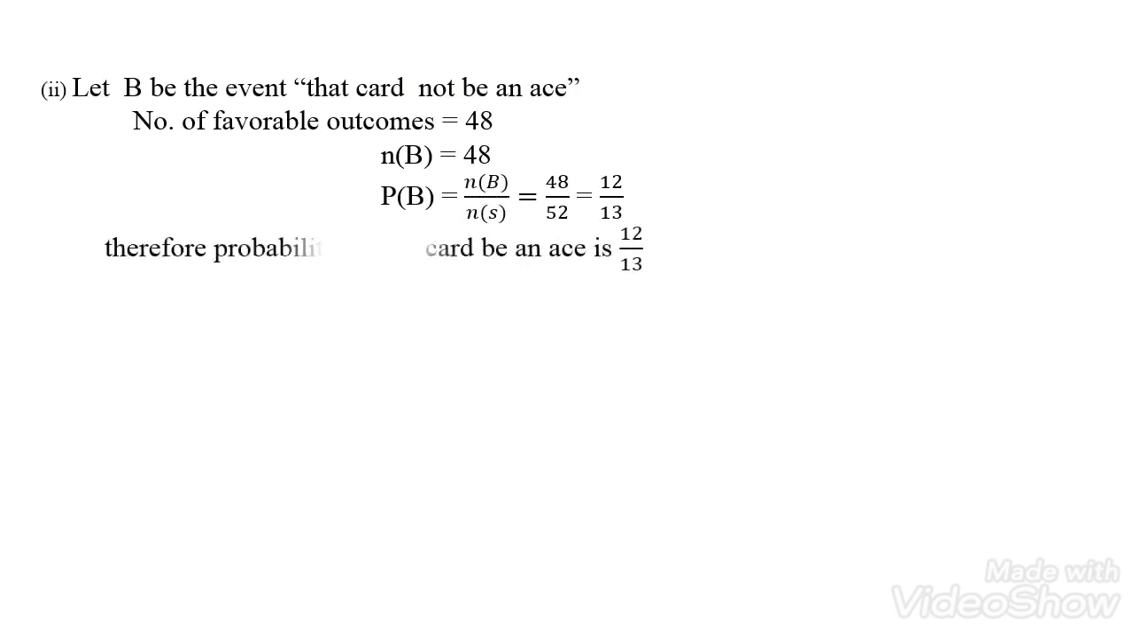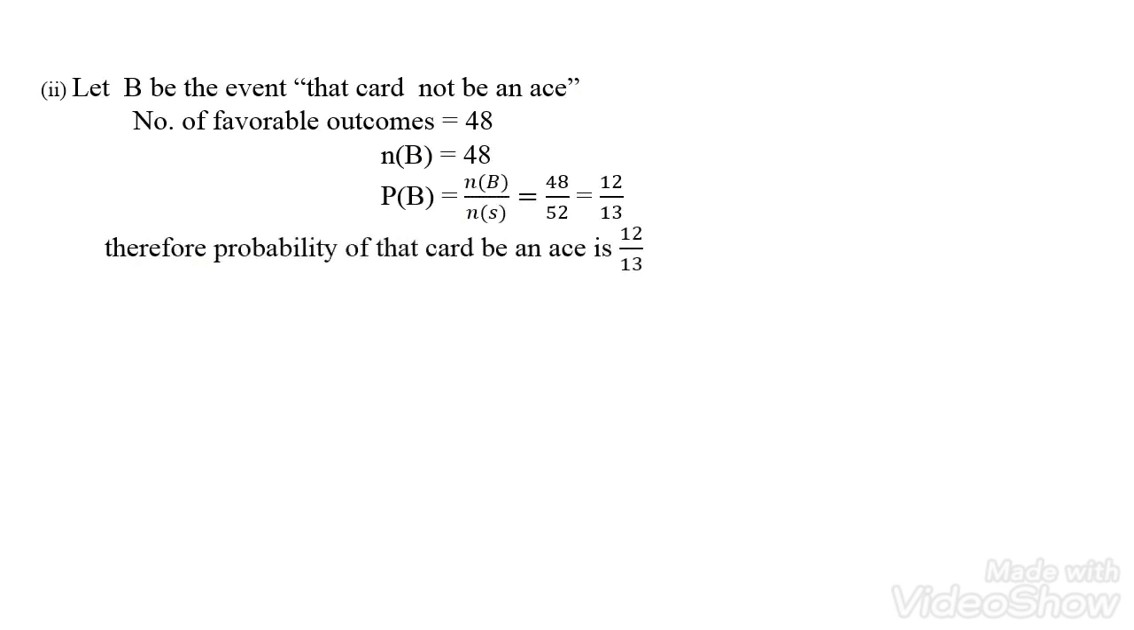We already know that the total sample space in a deck of cards is 52. Directly we move on to the probability sum. How do we solve it? Favorable outcomes divided by total number of outcomes, so n of B divided by n of S. 48 divided by 52, simplified, we get 12 by 13. So out of 13 cards, 12 are not aces, because only one is an ace. Therefore the probability that the card is not an ace is 12 by 13.